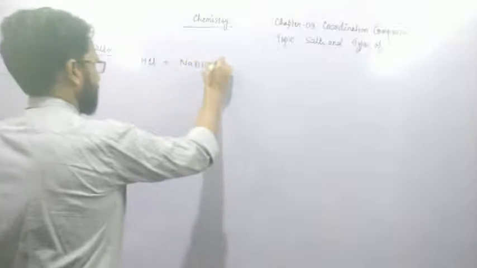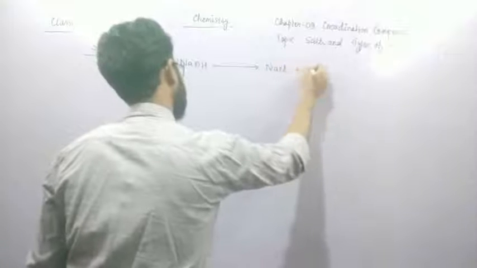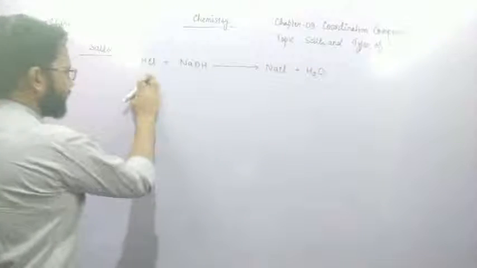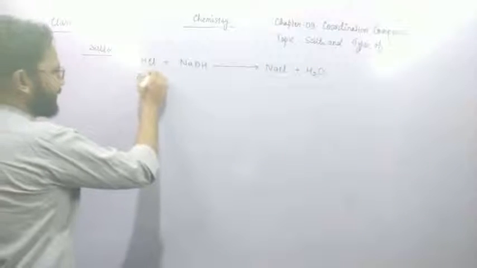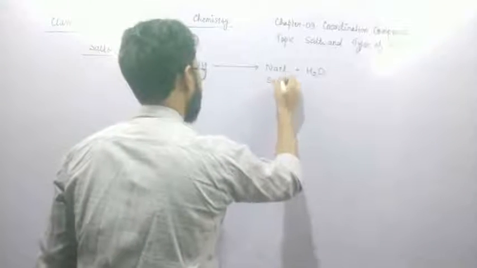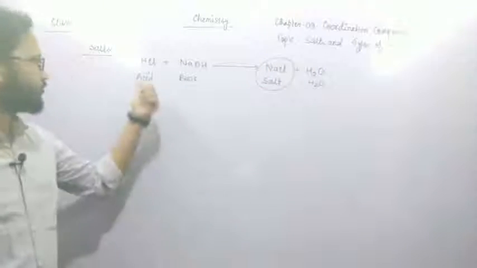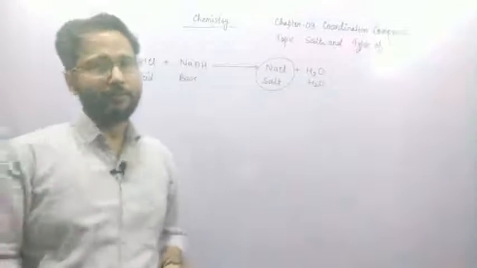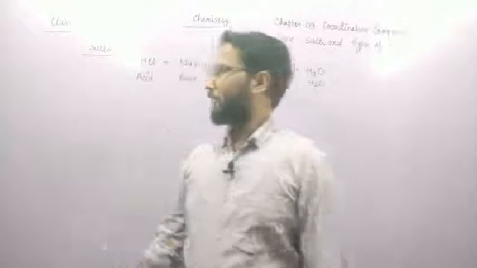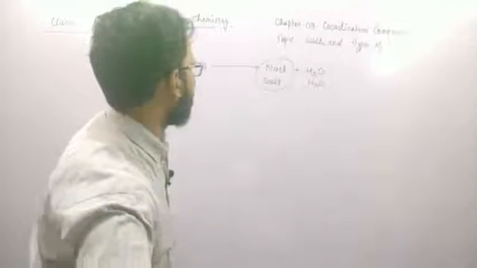So when acid like HCl reacts with base, means NaOH, then it forms salt, means NaCl, and H2O is water. We know that HCl is an acid and NaOH is a base, NaCl is salt and H2O is water. So salt is formed by the reaction of acid and base. When acid reacts with base, it forms salt and water. It's called salt.